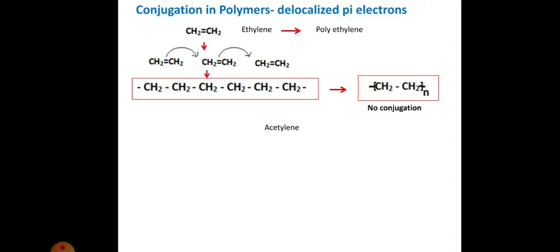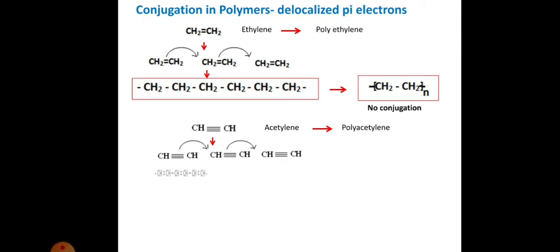On the other hand, let us take another example now. Acetylene to polyacetylene, that is, polymerization of acetylene. What is the formula for acetylene? CH≡CH. On polymerization it gives a molecule like CH=CH-CH=CH, and so on, which can be simply represented as (CH=CH)n if the monomer is acetylene and n number of acetylene is taken.